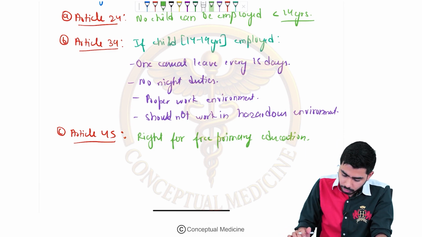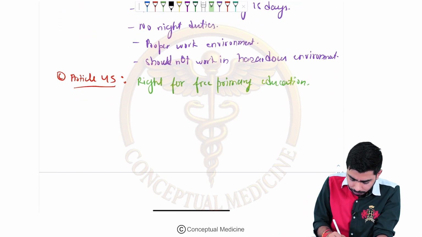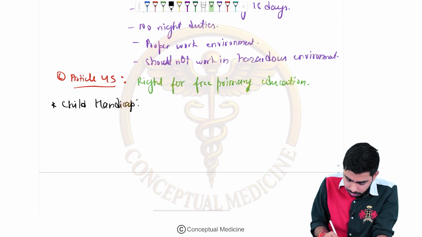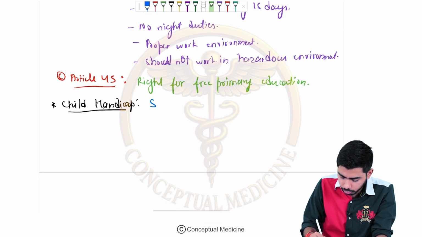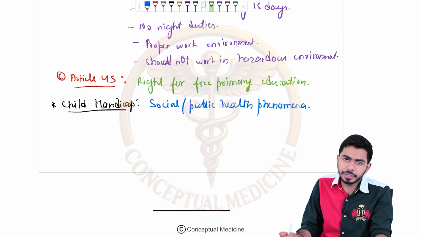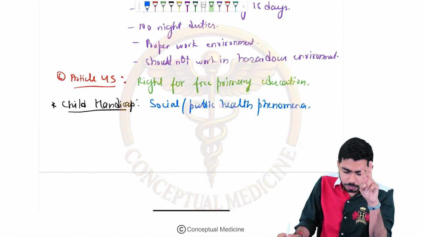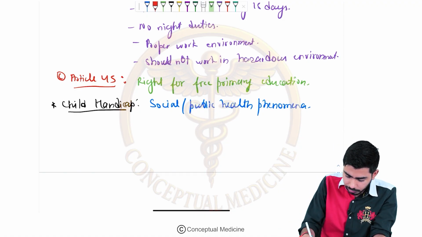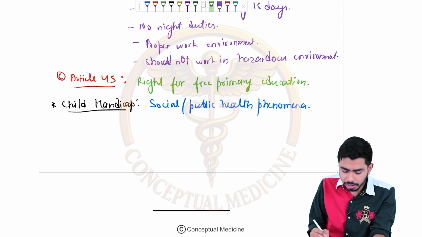The next one we shall talk about is child handicap, with some short points. Child handicap is basically a social or public health phenomenon. There are two important types: physical handicap and mental handicap.